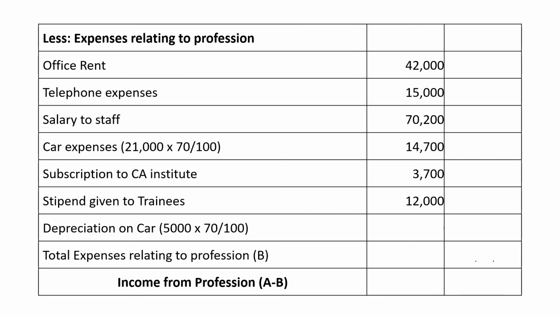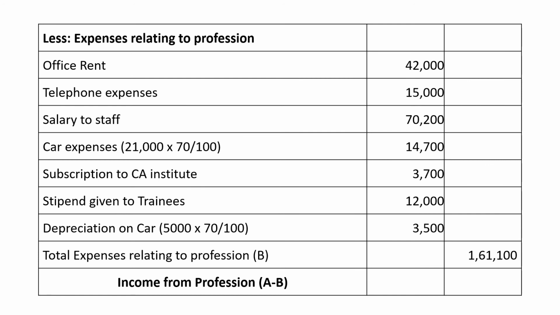But as the car is used only 70% for professional use, we will consider only 70% of depreciation, that is 5,000 into 70 by 100, so 3,500. So these are all the expenses relating to the profession. The total of it will be 1,61,100. So this is the total expenses relating to the profession.